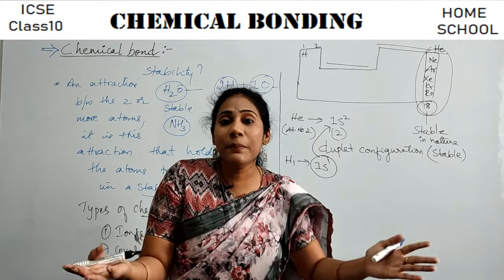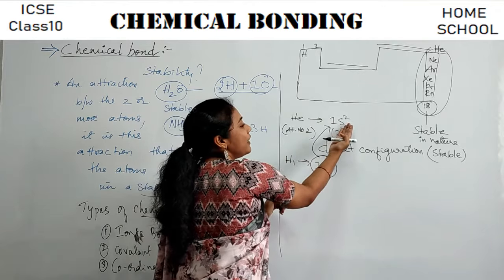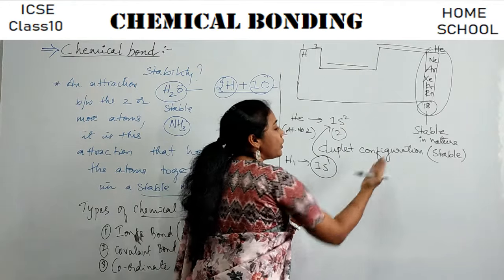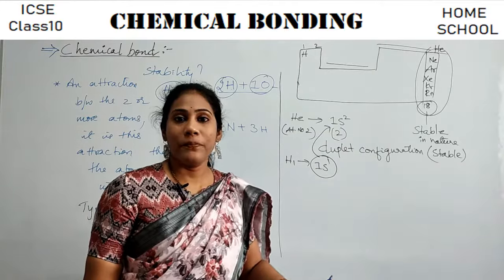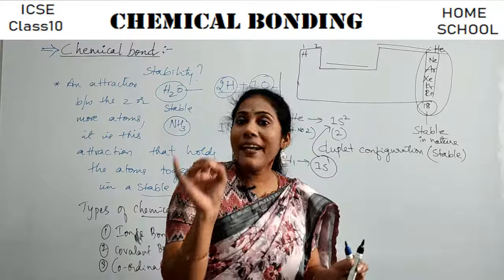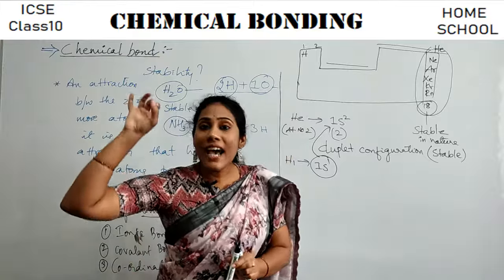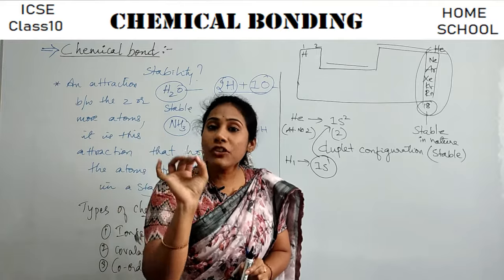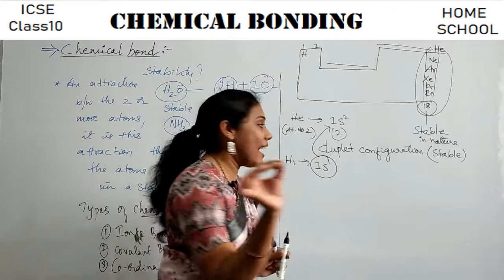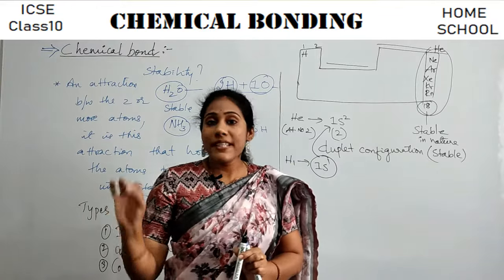So when do you call an atom stable? When certain elements show an electronic configuration similar to helium, if it is having a duplet electronic configuration, then it is said to be stable. Okay, so you can decide whether an atom is stable or not just by looking at electronic configuration, guys. Okay, so in the last shell, if you have 2 electrons, that means if it is having this duplet electronic configuration, then an atom is said to be stable.